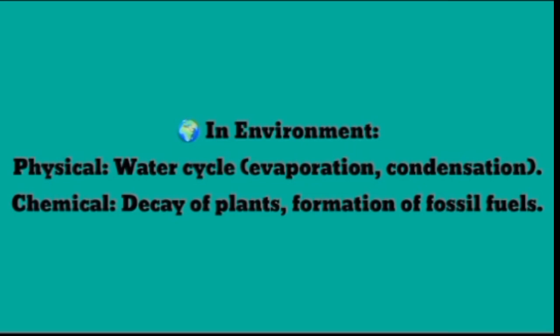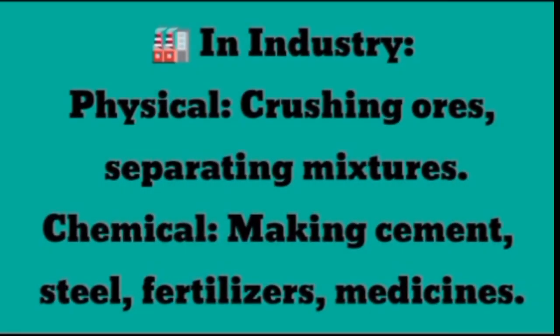Next we will discuss daily life examples in environment. In environment, a physical change is the water cycle. During the water cycle, evaporation and condensation of water take place. These are physical changes. And chemical changes in our environment are decaying of plants. Plants decay by microorganisms and they mix with the soil. So it is a chemical change. And formation of fossil fuels by the decomposition of dead bodies is also an example of chemical change.